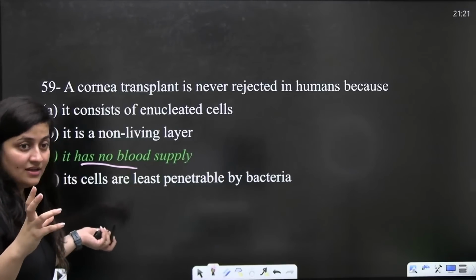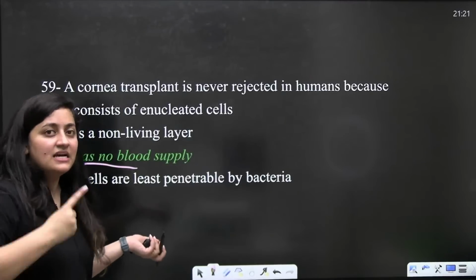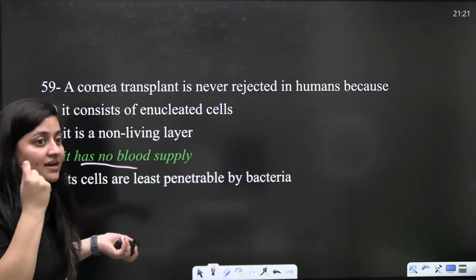It is the cornea, the part of the outermost layer of the eye. The part of that fibrous coat. The curved part it is. The cornea, the transparent, thick part it is.